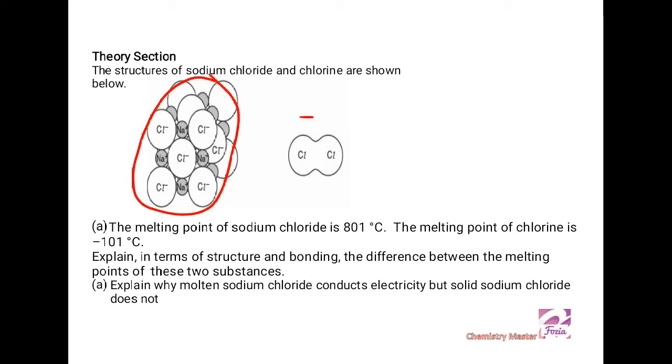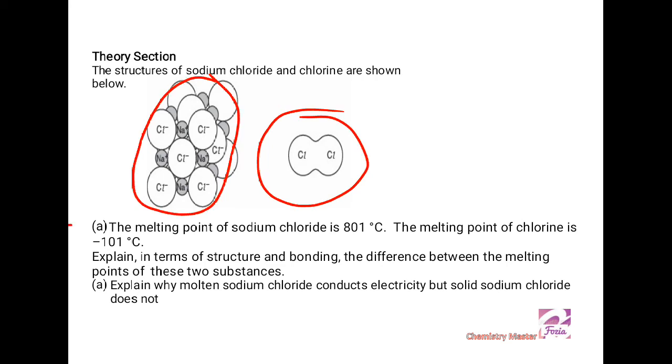But we see this is a discrete unit of only 2 chlorine atoms. One unit has only 2 atoms which are covalently bonded. I cannot see any ion on any of the chlorine atoms in the molecule. So you have to compare the structures and their types of bonding also.